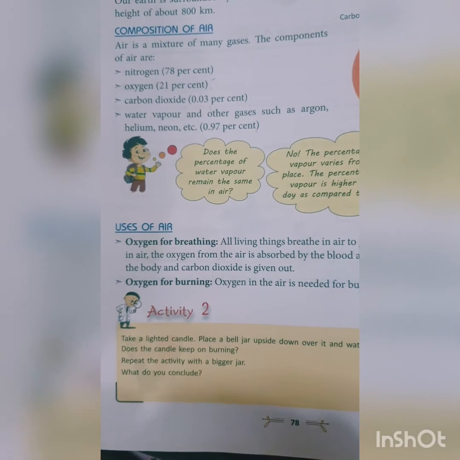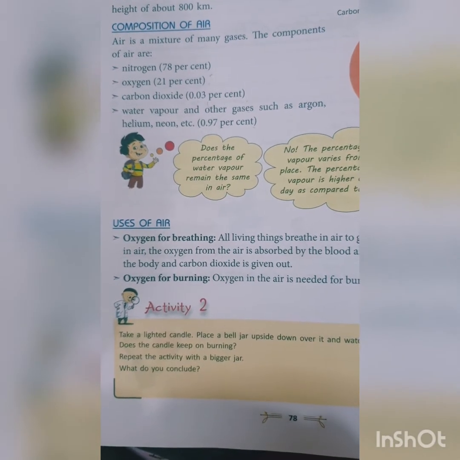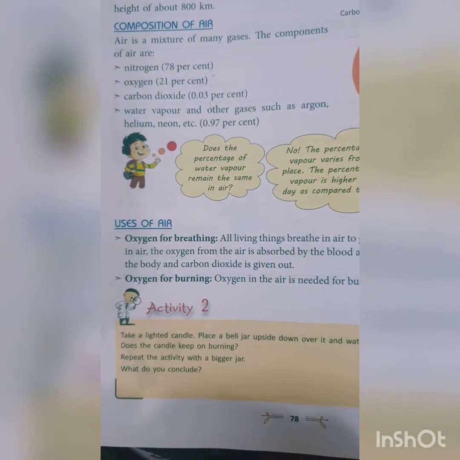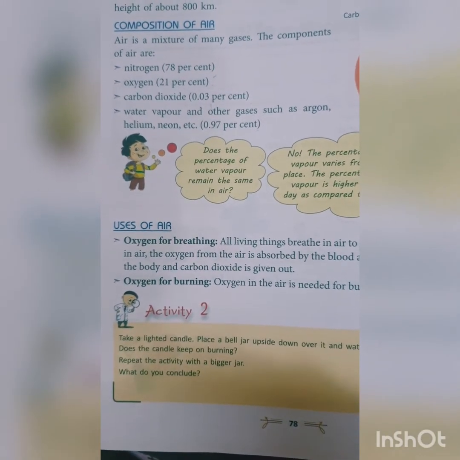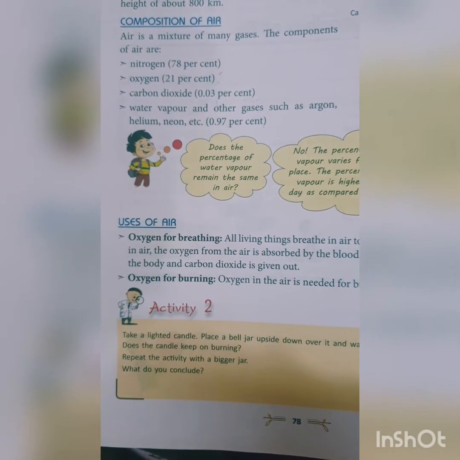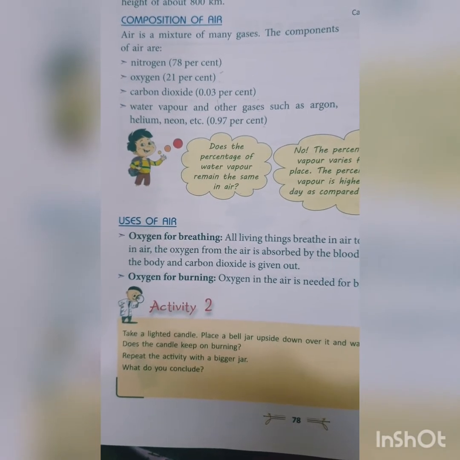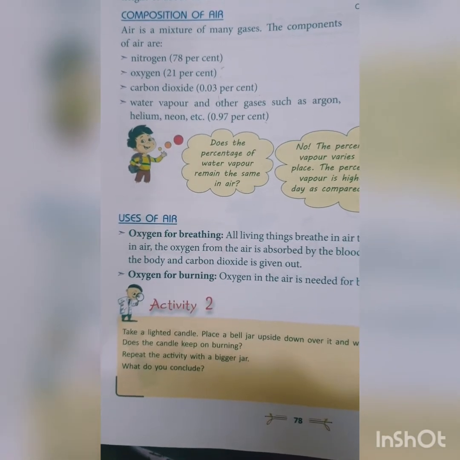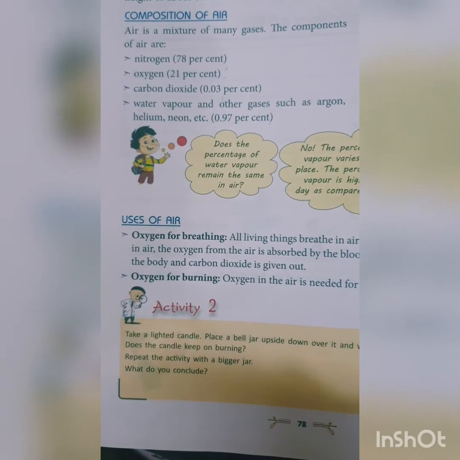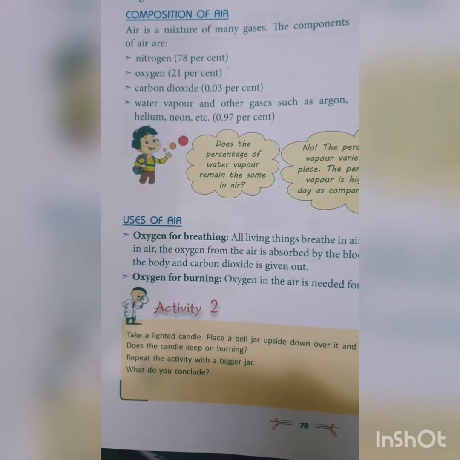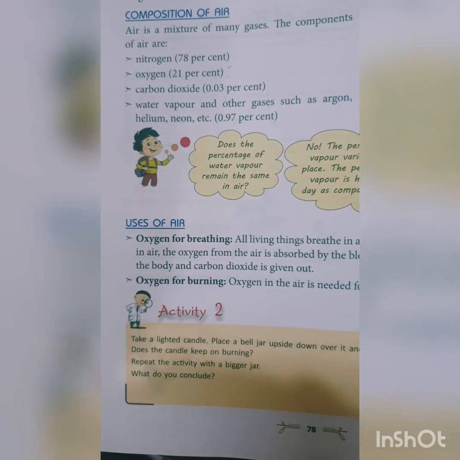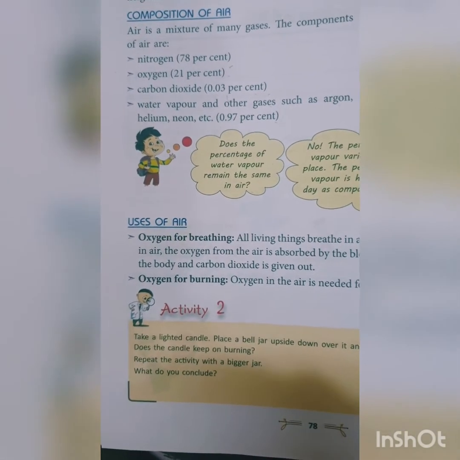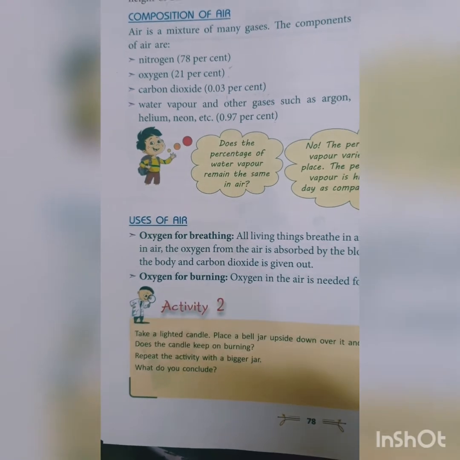In the same way as oxygen is used for breathing, oxygen is also necessary for burning. For this, we'll perform one small activity which shows that air is necessary for burning. For this activity, you need a burning candle and two different size glass jars.